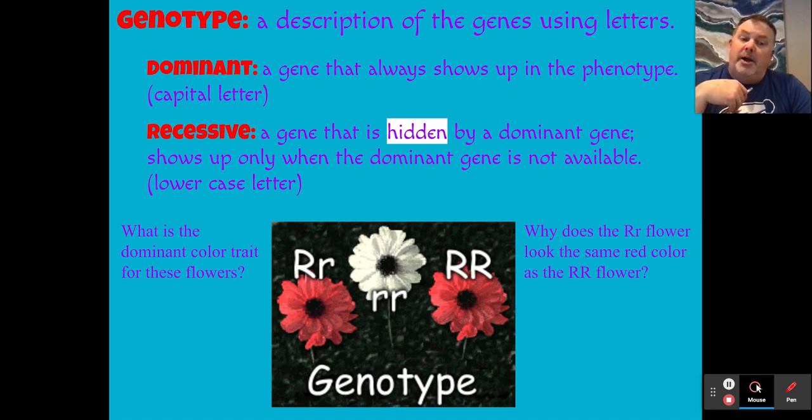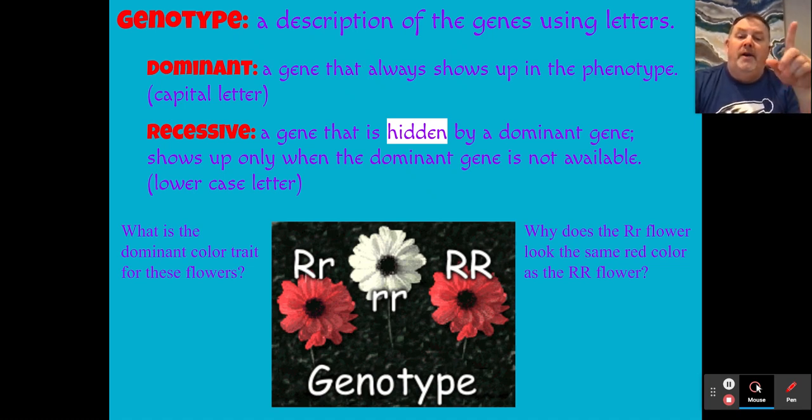And then why does the condition where you have a big R and a little r flower look the same color as the big R flower? In other words, if you look at this, you'll notice that each flower has two of the letters. So that means that each gene has two letters. We refer to each letter as an allele. So alleles come in groups of two.